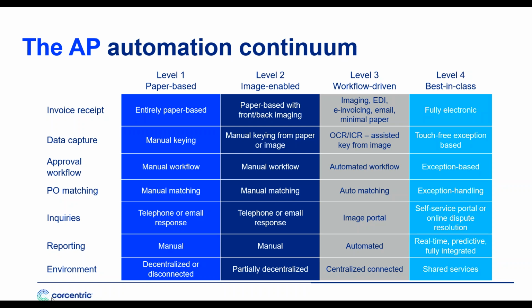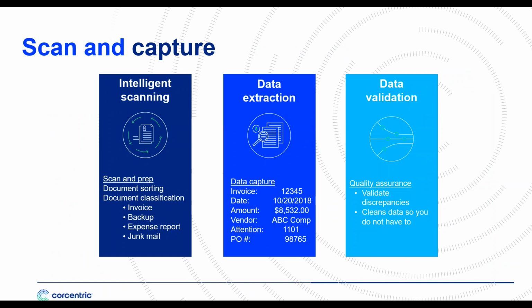So how do you get from level 1 to level 4? And if you're sitting at level 2, how do you move ahead? Well, the key thing is to evaluate the different technologies available to you to make sure you have a roadmap for moving forward. One of the first technologies organizations consider when it comes to automation is scan and capture.